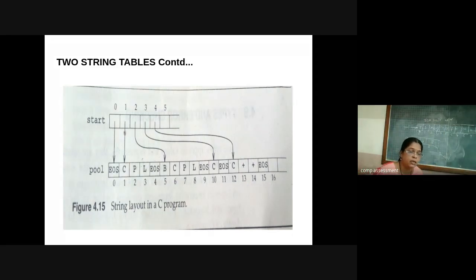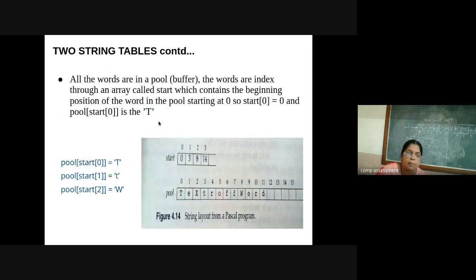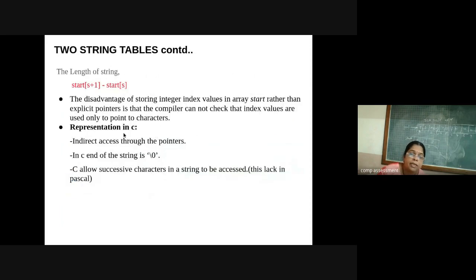So in C, the string layout looks like this: 0 indicates EOS, then it stores the next string, then again EOS, which indicates the end of the string. In this way, Pascal and C programming both use two string tables.